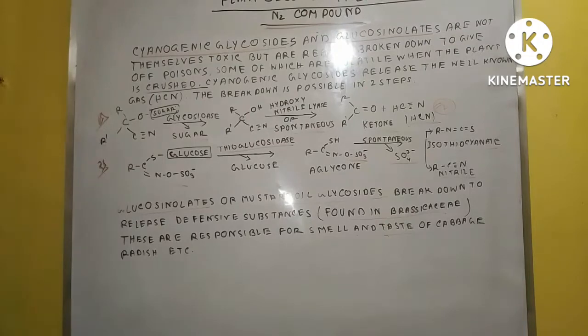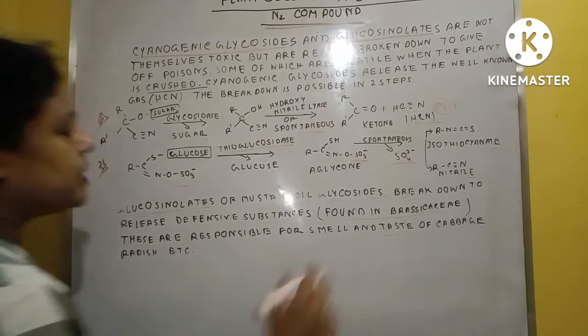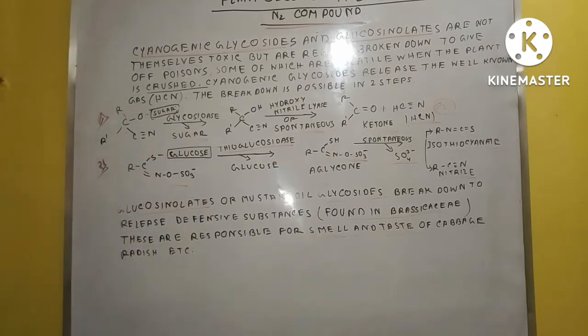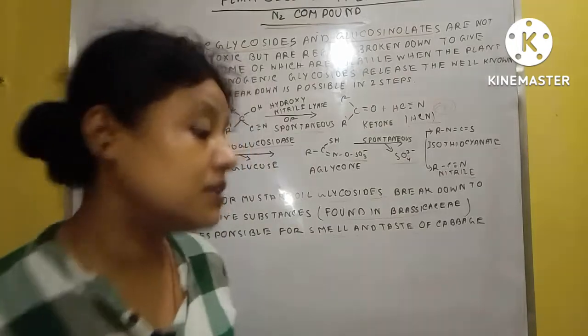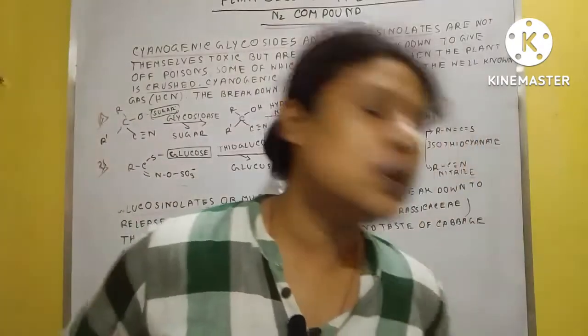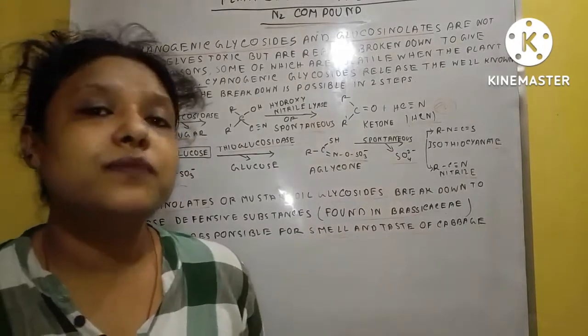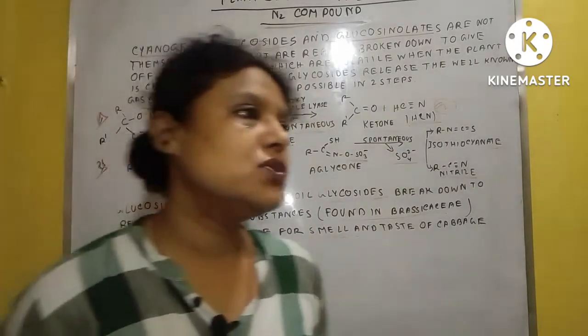So what is the actual role when it is present in the plant's body? It is responsible for the smell and the taste. Cabbage, radish and broccoli are two or three important vegetables where you can see this type of nitrogen compound.